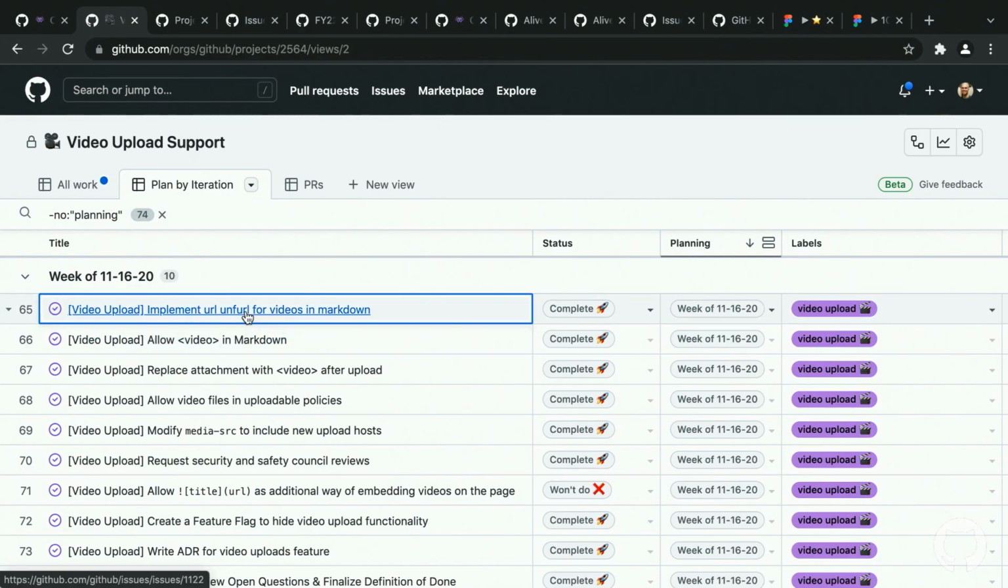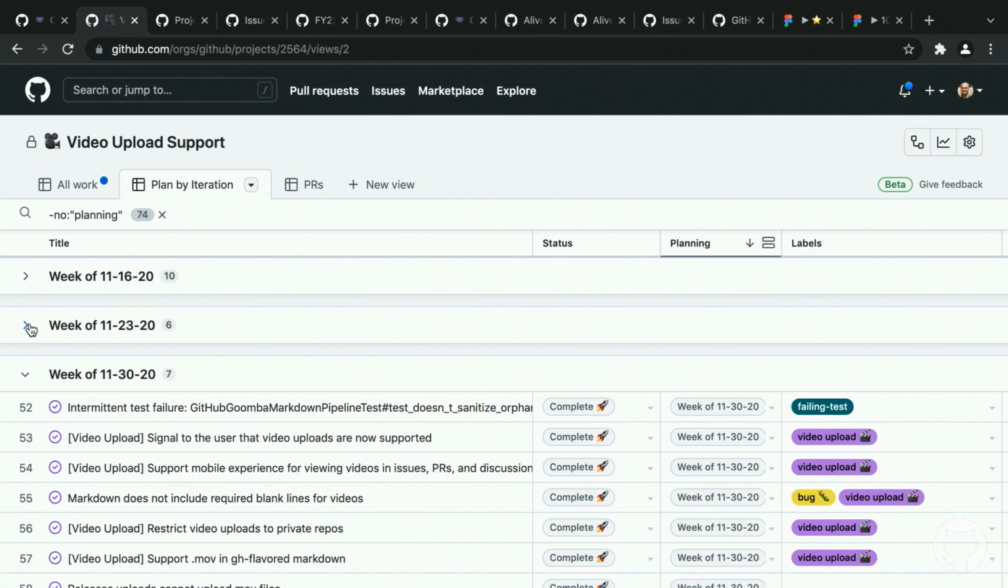Look, week of 11, 16, 20, they started implementing URL 404. Then they ended up doing ADRs and things like that. And then it just continues and continues and continues. So week by week, I could really understand what is happening over here.